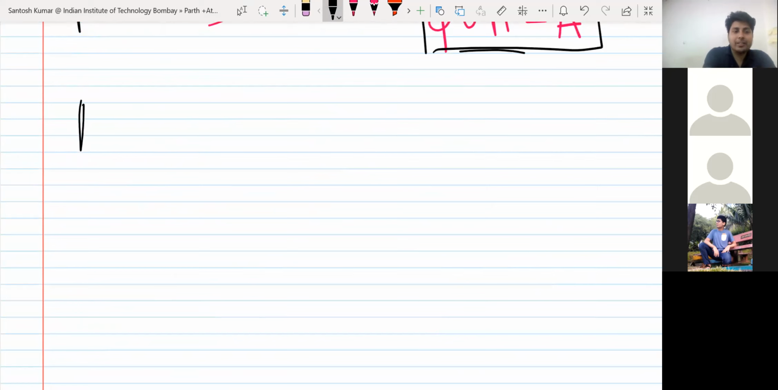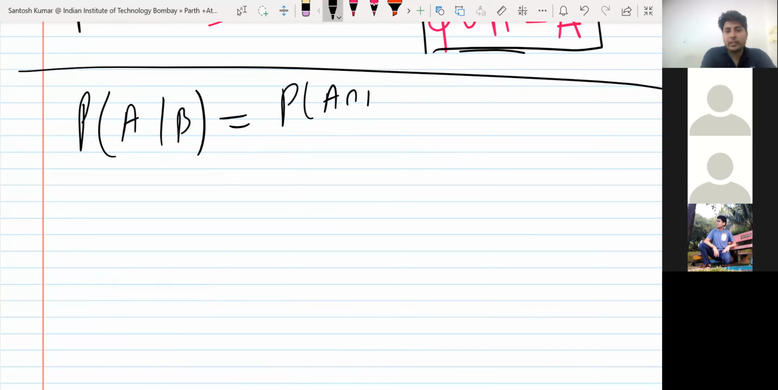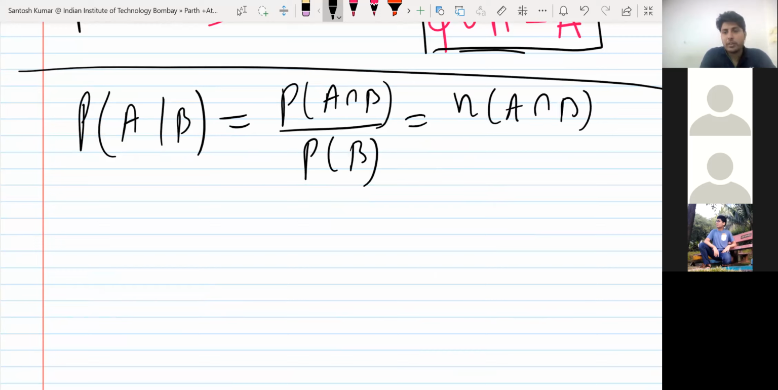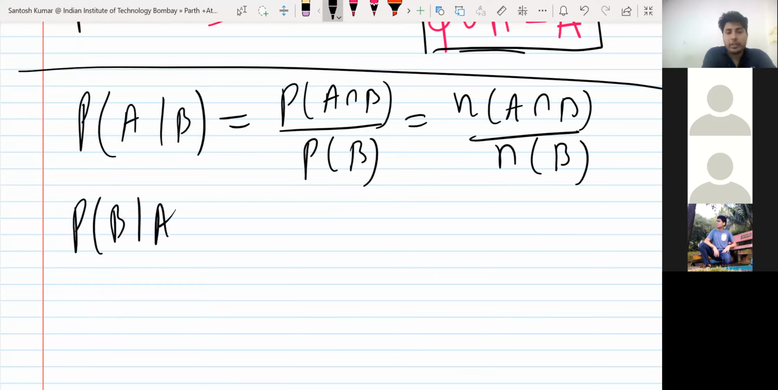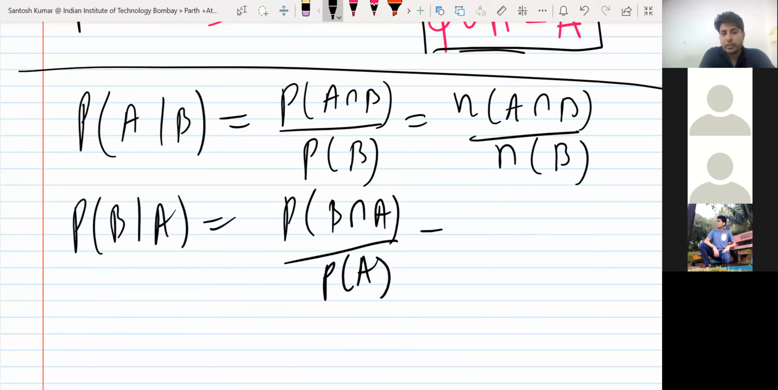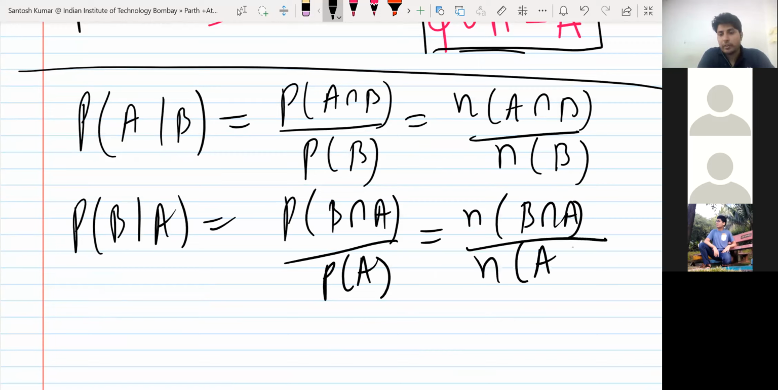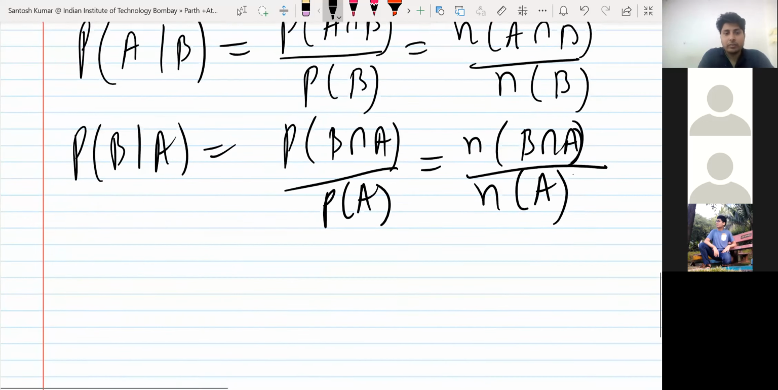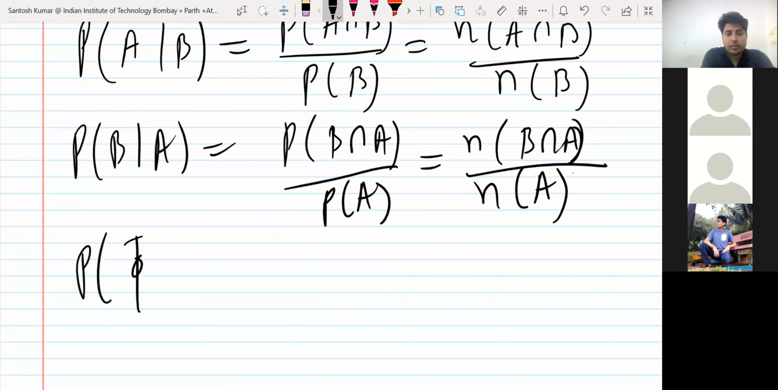So what have we written? I'm again revising. So A given B, the formula is probability of A intersection B upon probability of B. Or in other way, you can write number of elements in A intersection B upon number of elements in B. And probability of B given A, if you want to write, is probability of B intersection A upon probability of A, and that is going to be number of elements in B intersection A upon number of elements in A. I have given you this question, phi intersection B or A, whatever you want. So you get the answer as 0.